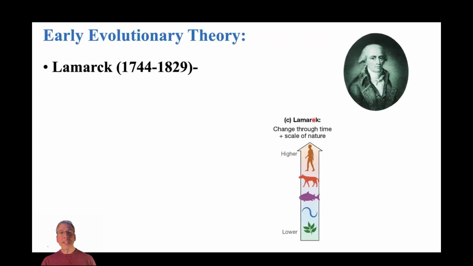Then things started to change a little bit. So we have Jean-Baptiste Lamarck. He's a French naturalist. He introduced this concept that species could indeed change over time. He still retained some of the earlier ideas regarding this ladder from lower to higher organisms or the scale of nature. But again, he argued that species could evolve over time and change from one species to another. Again, ultimately culminating in humans at the apex of this scale of nature.